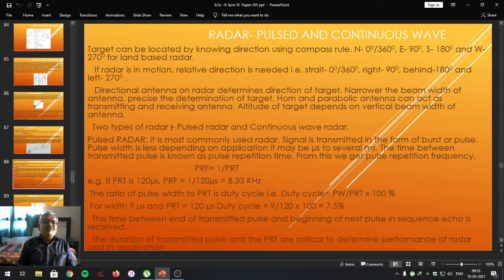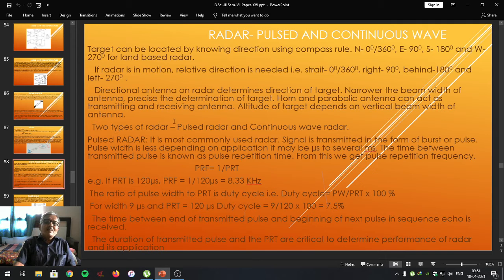By knowing the velocity of the microwave radiation and the time required to transmit and receive the microwave radiations, one can determine the range, elevation, and altitude of the target.